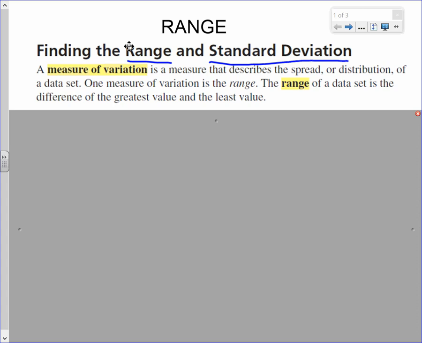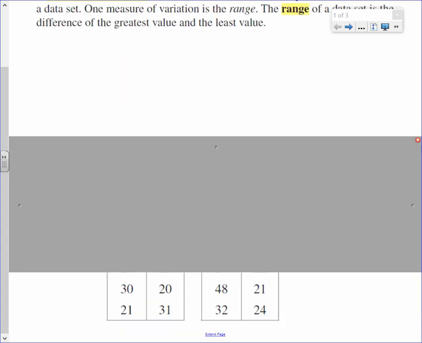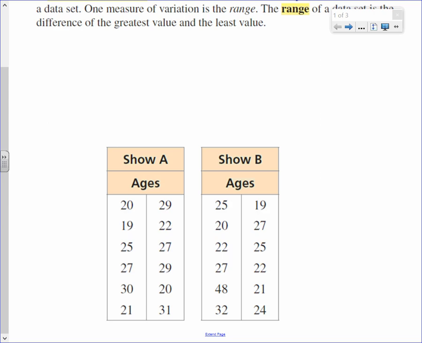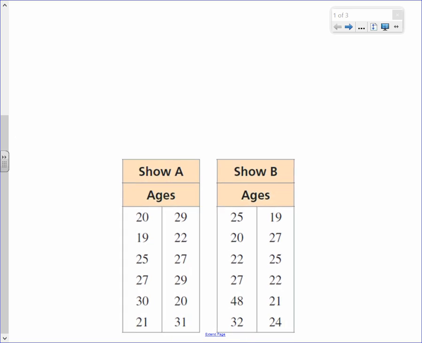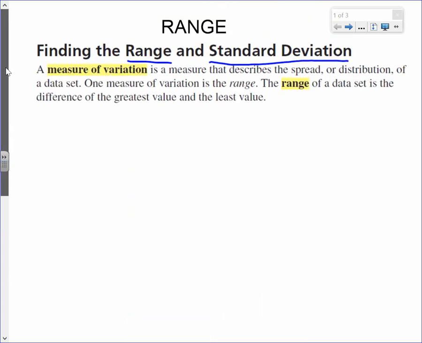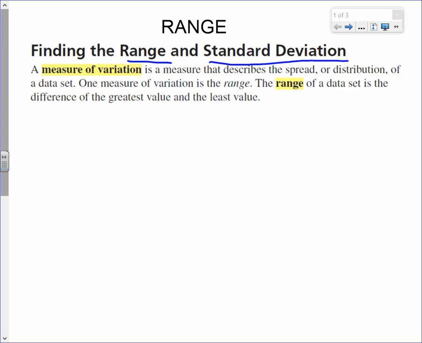All right, so check it out. So when I say variability, measure or variation, what I mean by variation, this word variation. What if I had some data that looked like, let's say, the ages in this classroom.